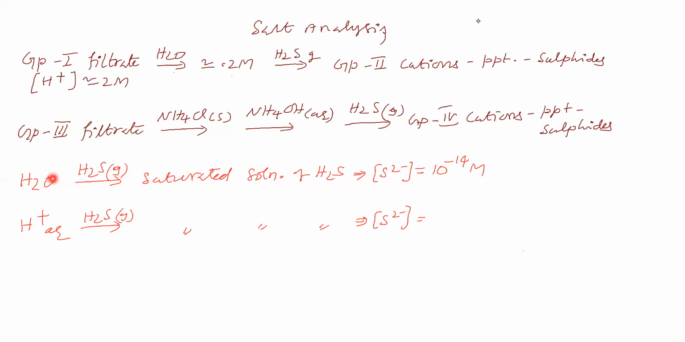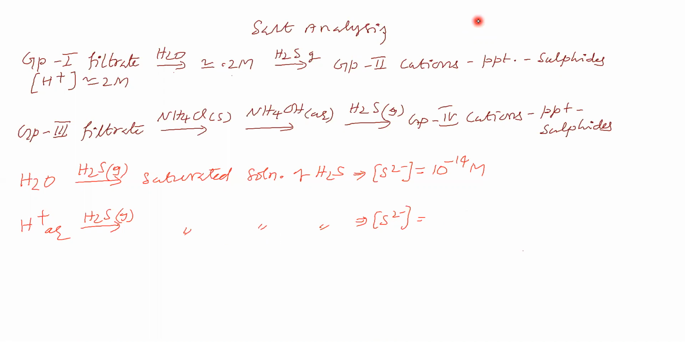Here, you take water and pass H2S gas, and you get a saturated solution of H2S. In this solution, the concentration of sulfide ions is 10 power minus 14 molar as per the calculation. Now instead of water, we take an acid solution and pass H2S gas to get a saturated solution of H2S. In this solution, we can calculate the concentration of sulfide if we know the H plus concentration.